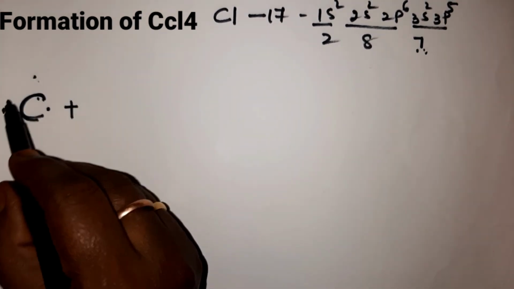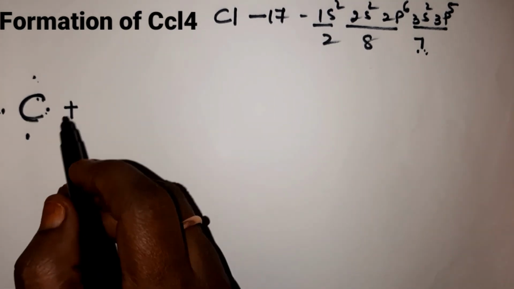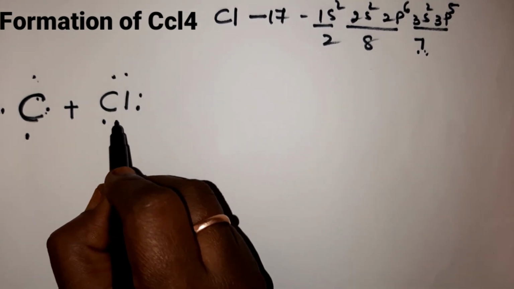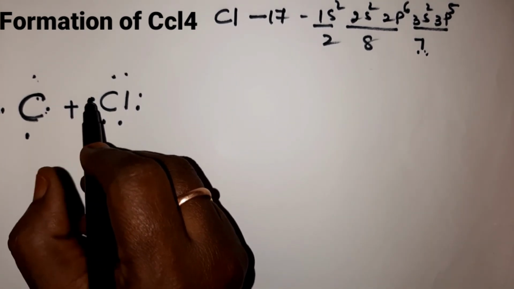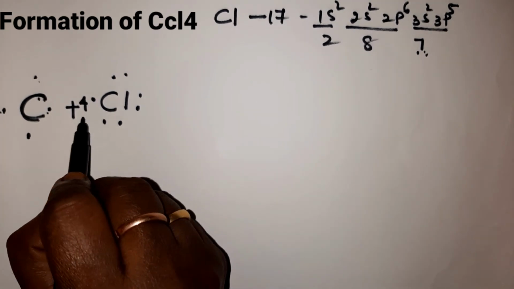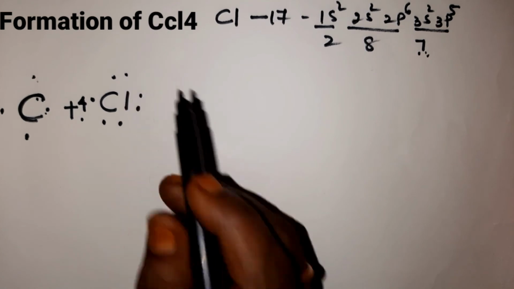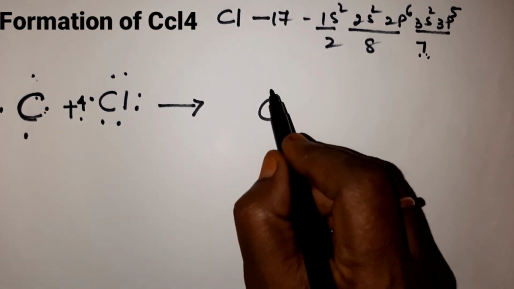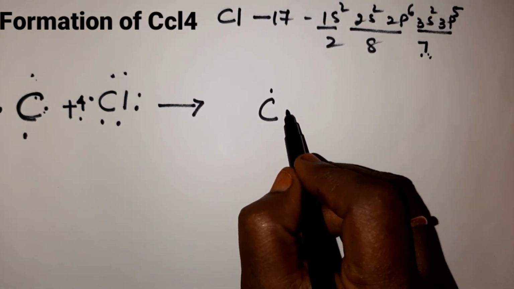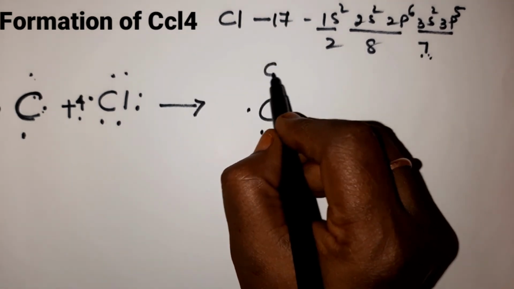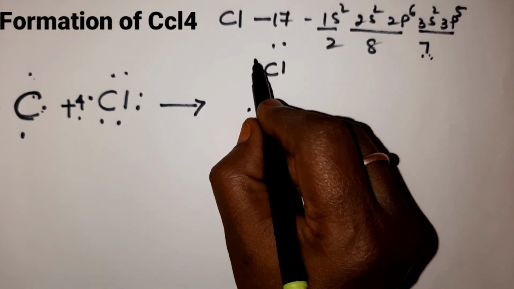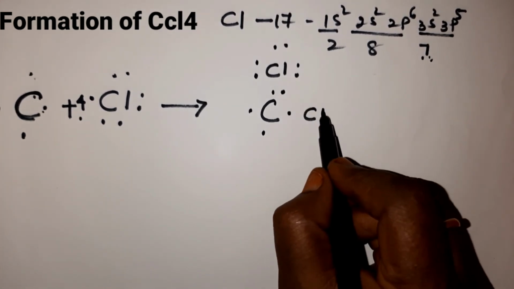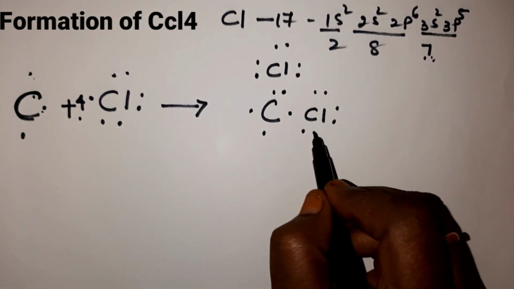Now if you see, carbon has 4 electrons in the outermost shell and chlorine has 7 electrons. So how many atoms of chlorine? 4 atoms of chlorine are there with 7 electrons each. Carbon has 4 electrons: 1, 2, 3, 4. Each chlorine has 7 electrons: 1, 2, 3, 4, 5, 6, 7.